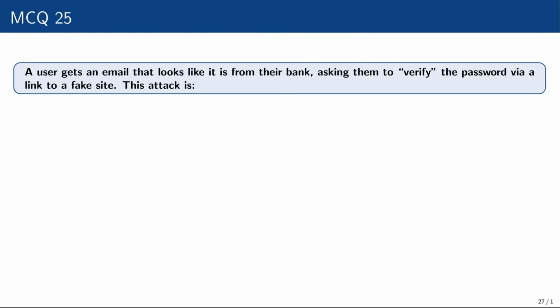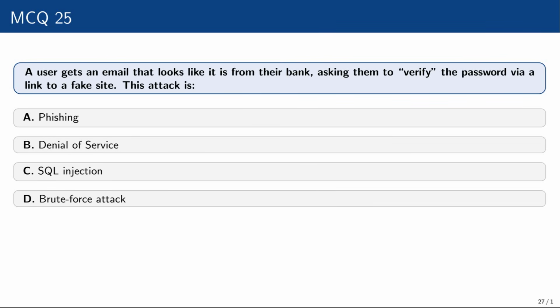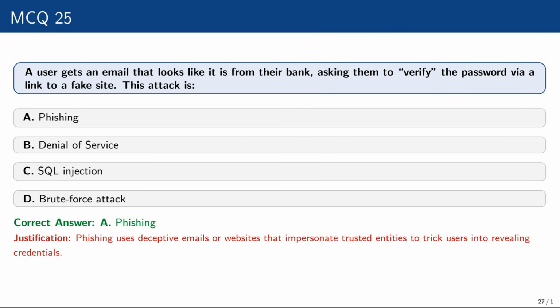Question number 25. A user gets an email that looks like it is from their bank, asking them to verify the password via a link to a fake site. This attack is phishing, denial of service, which we call a DoS attack, SQL injection, or brute force attack. This is phishing, because phishing uses deceptive emails or websites that impersonate trusted entities to trick users into revealing credentials.